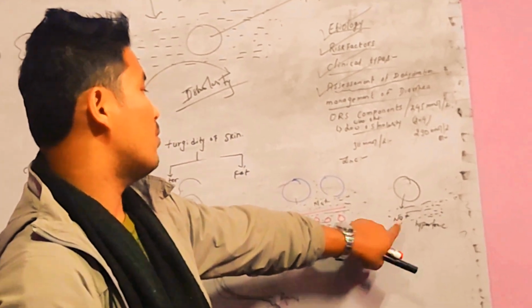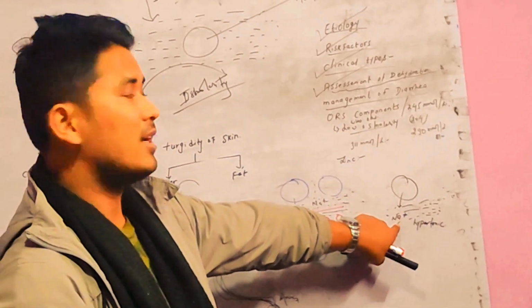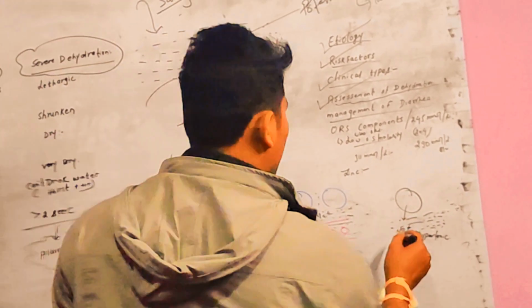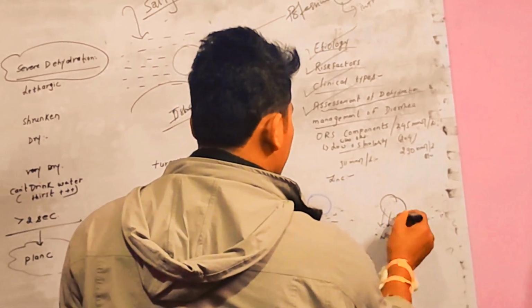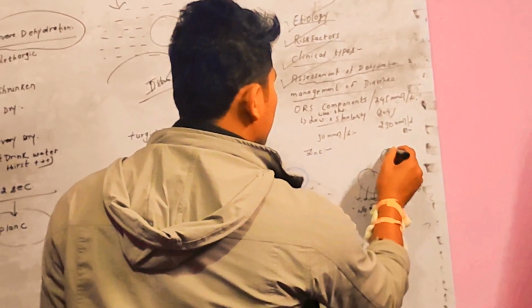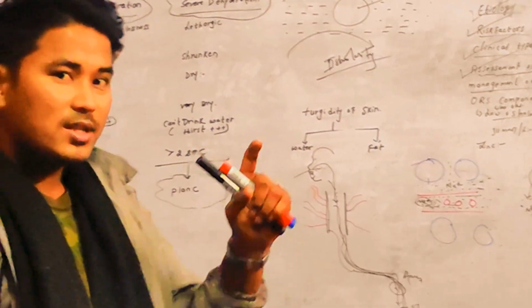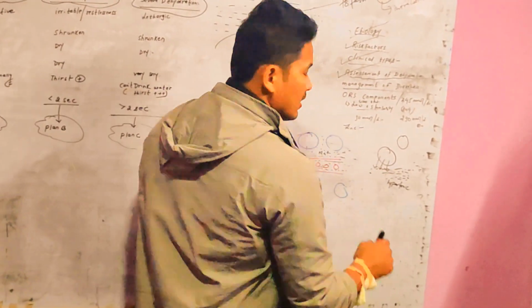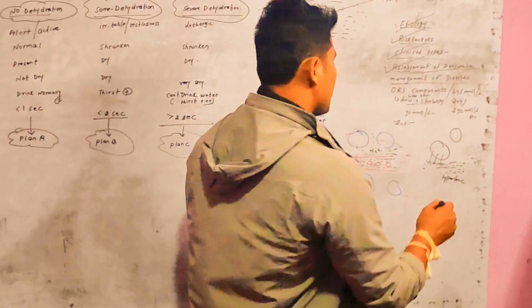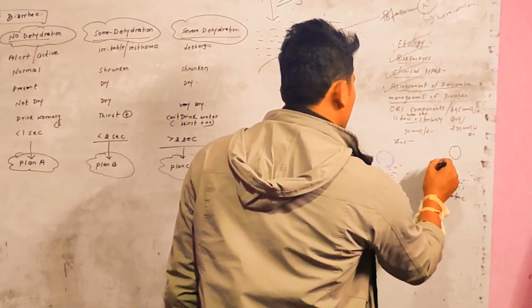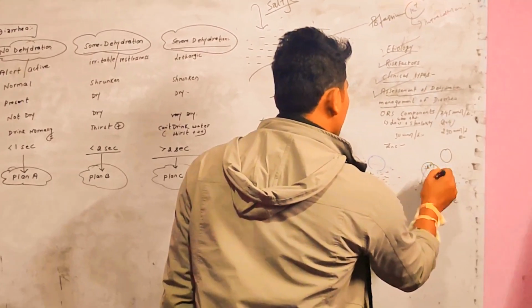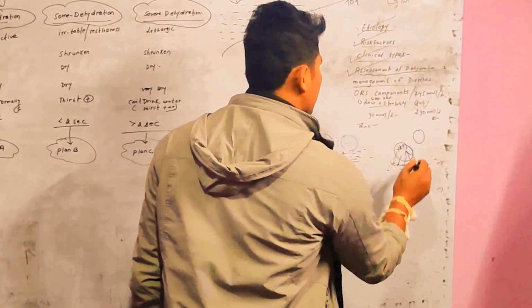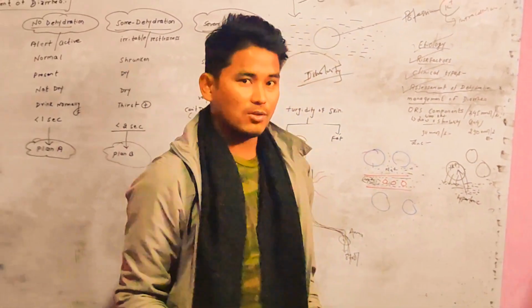If there is more sodium chloride in the extracellular fluid, the sodium ions will drag water from the cell, and the cell will undergo shrinkage, decreasing in size. But if the sodium content in the extracellular fluid is less, the potassium ions inside will drag water from the extracellular fluid into the cell, and the cell will swell in a hypotonic solution.